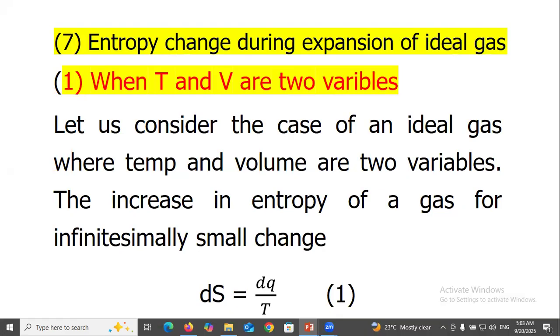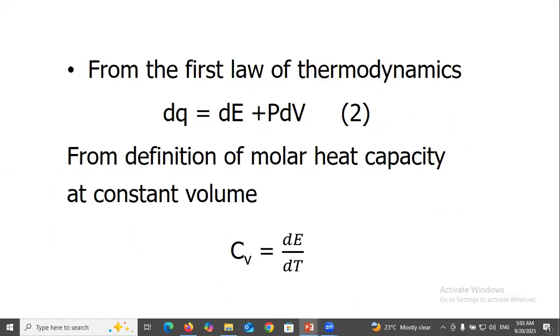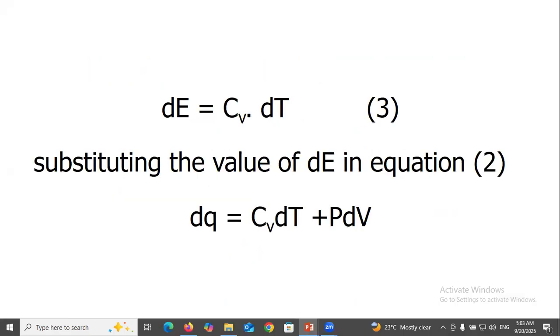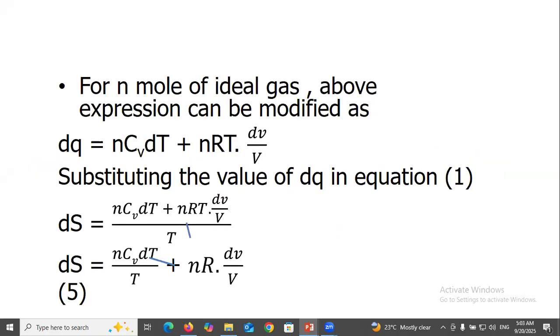Entropy change during the expansion of an ideal gas when T and V are the two variables. Let us consider the case of the ideal gas where temperature and volume are two variables. The increase in entropy of a gas for an infinitesimally small change is dS equals dq over T. From the first law of thermodynamics, dq equals dE plus PdV. From the definition of molar heat capacity at constant volume, Cv equals dE over dT, so dE equals Cv dT. Substituting the value of dE in equation 2, dq equals Cv dT plus PdV.